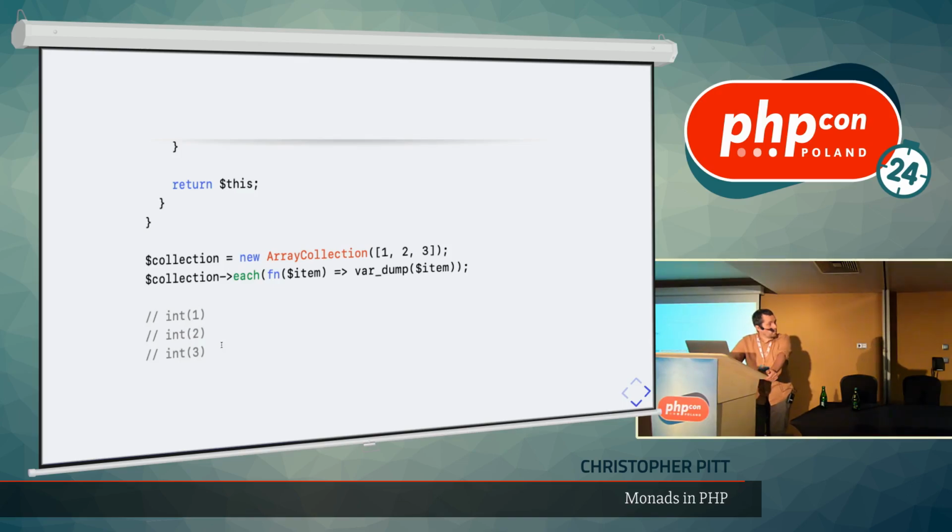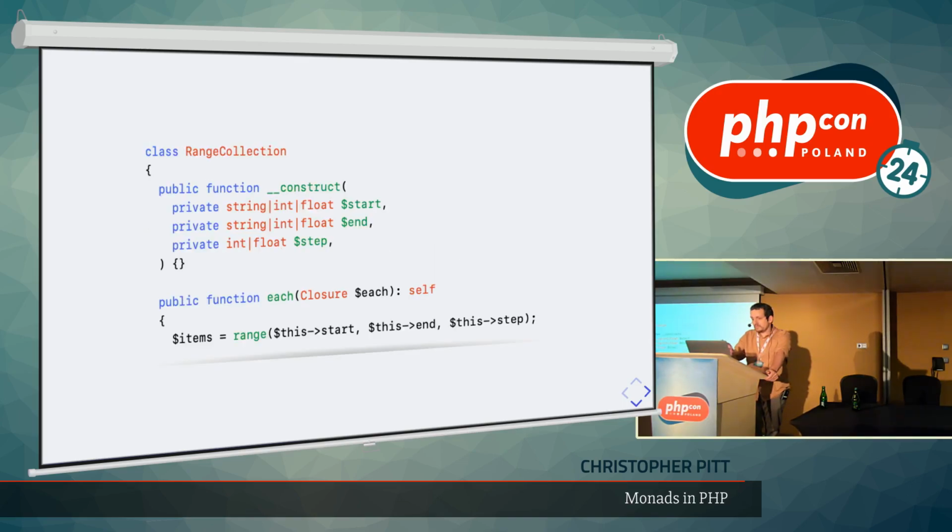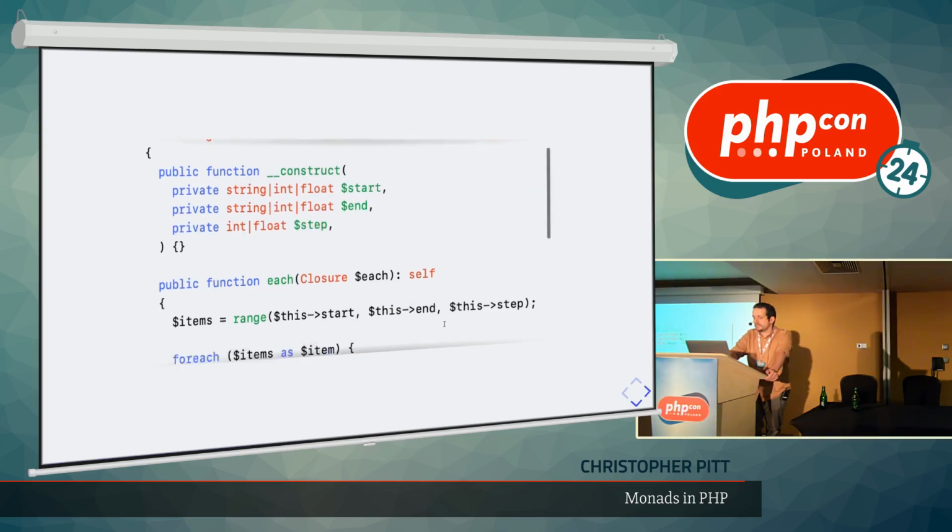Another interesting way of implementing a collection for these operations and rules is a range collection. You've probably seen or used PHP's built-in range function, and I think it is magical and wonderful. But if we had to implement our own collection that has this each operation, then we could take in the start and the end and the optional step, just like the built-in range function.